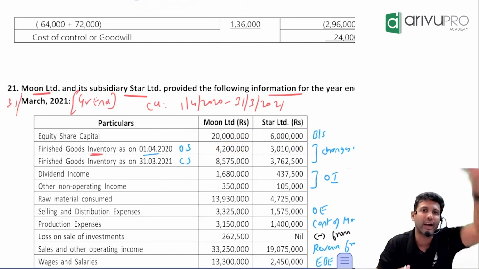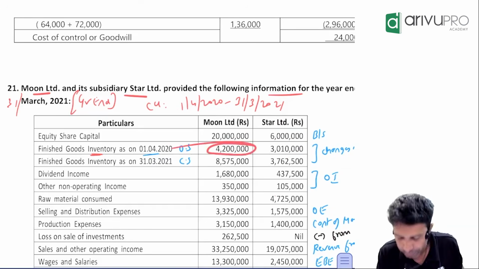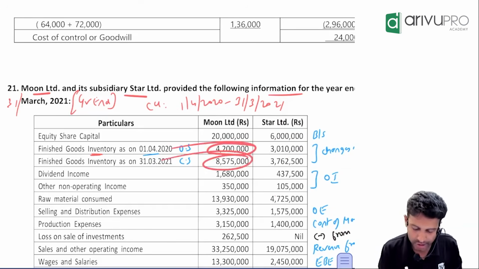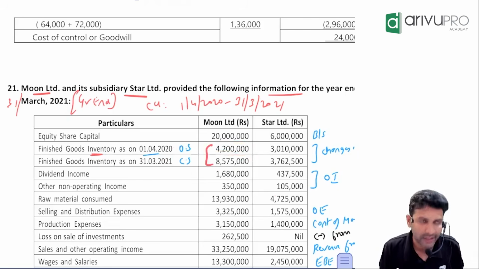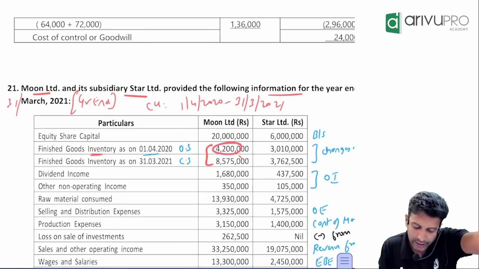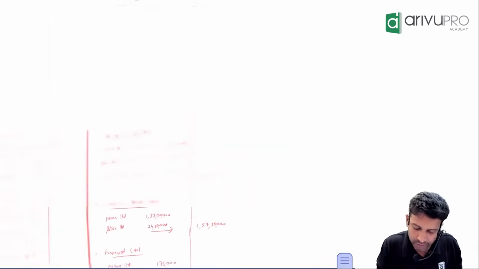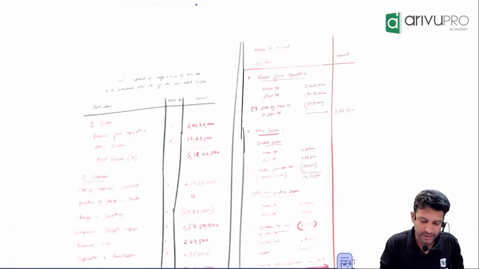We do the same company ka opening stock and closing stock comparison. Opening stock was how much? 42 lakh. Closing stock is how much? 85 lakh. So these two you minus. Don't change the order. Take it in the same order. 42 lakh minus 85 lakh, 75,000. How much is it? That will come and where? See, once if you want, I'll just show you.